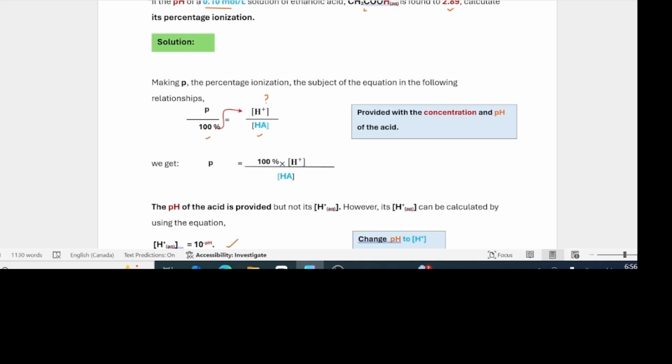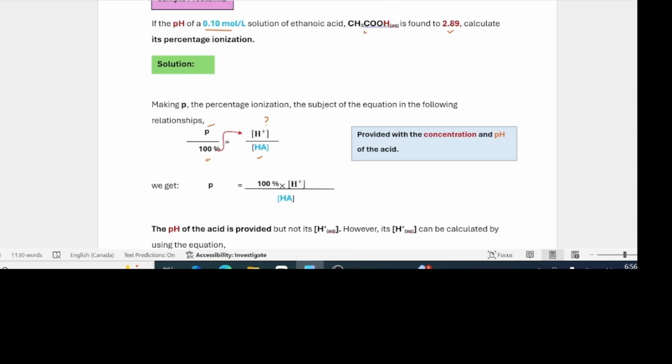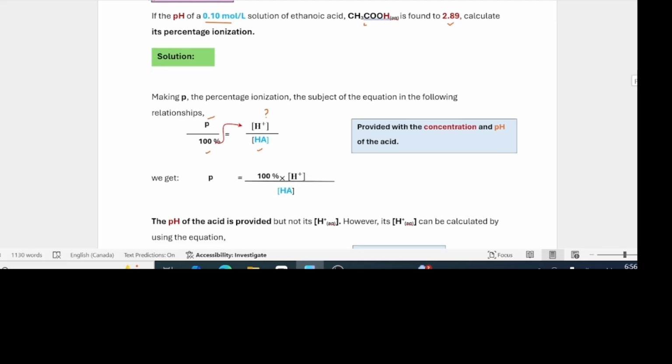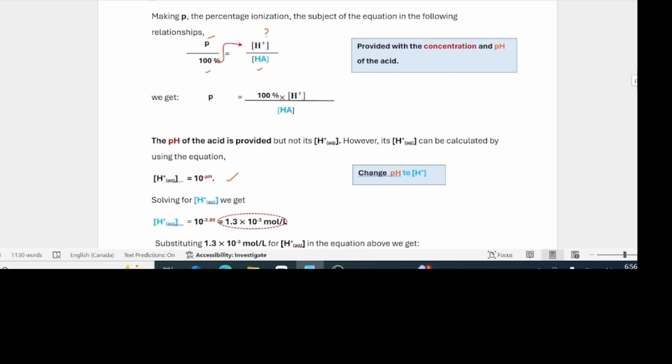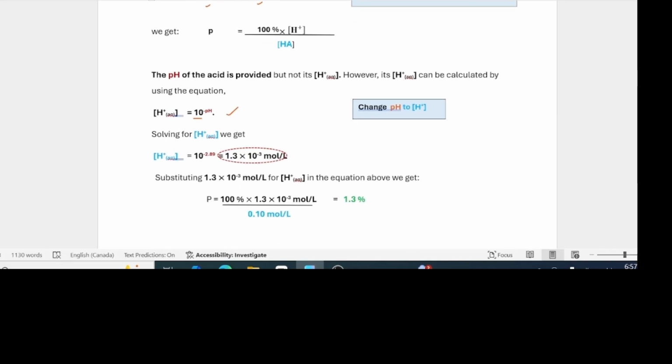So this is the general formula we had before, that P over 100% is equal to H plus over HA. You want to find this guy. This is given, but we do not know what H plus is. But we know what pH is. Go back to your grade 11 chemistry, where we're told that if you're given the pH, you can find the hydrogen ion concentration by taking 10 and raising it to the negative pH value. So the H plus concentration will be equal to 10 raised to the exponent negative 2.89, and it turns out to be that for the concentration of hydrogen.